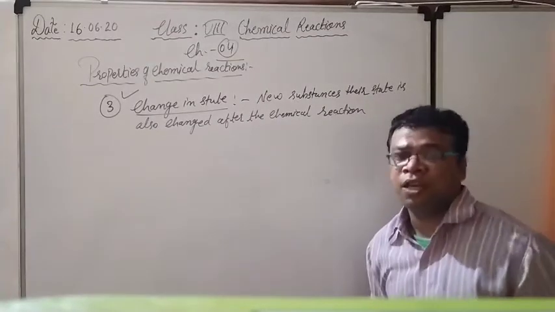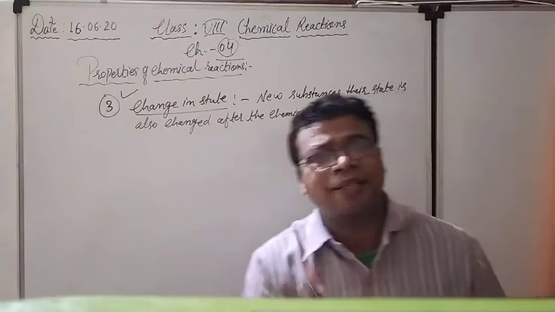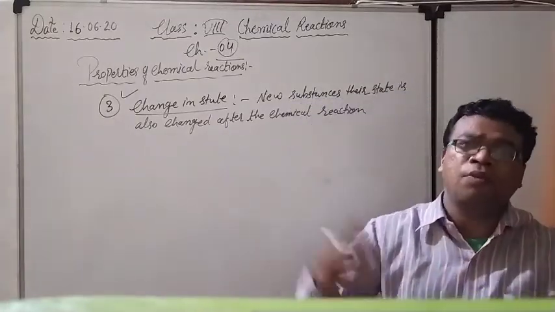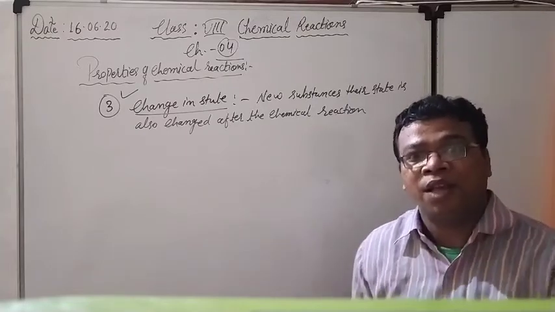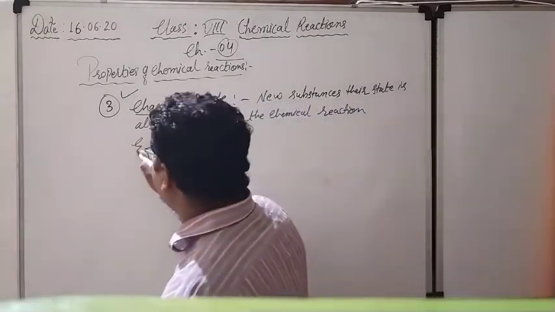So when there is a chemical reaction between two substances and they make a new substance, whatever new substance is formed, its state is also changed. With the help of an example we will understand it.